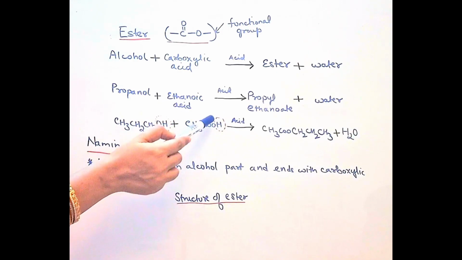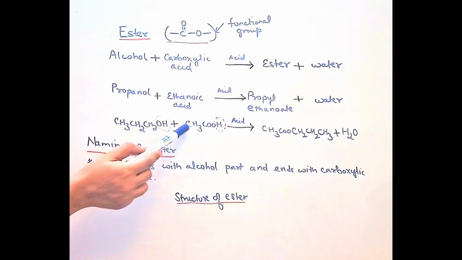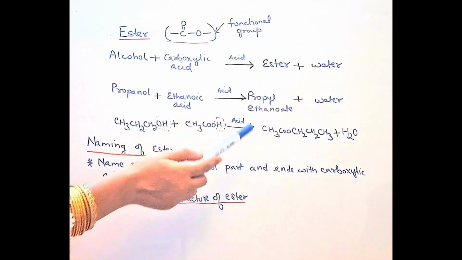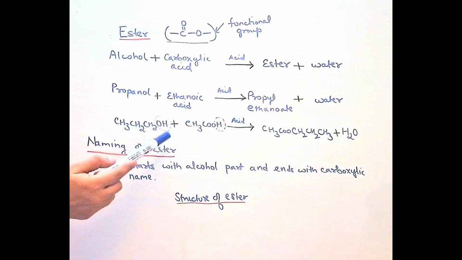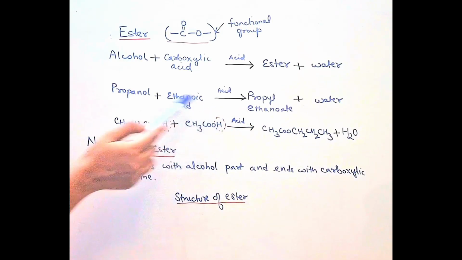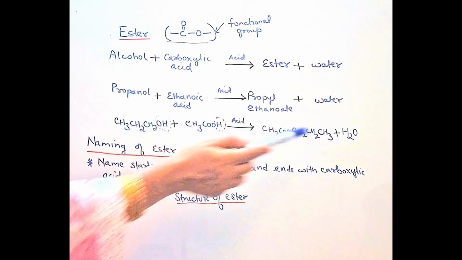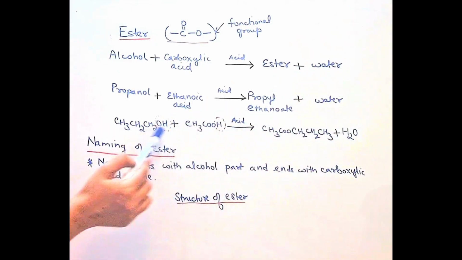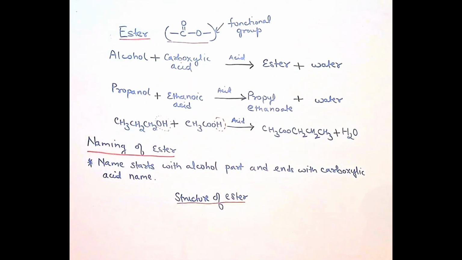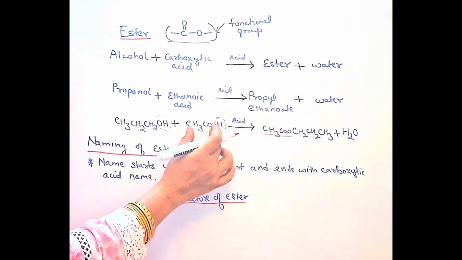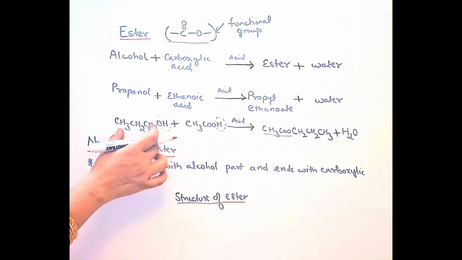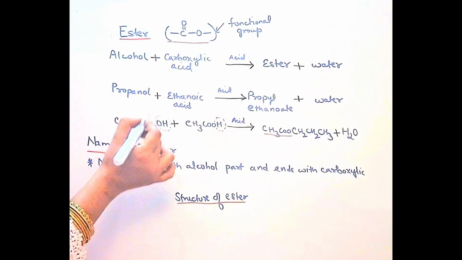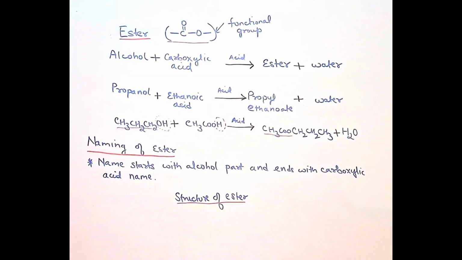When this reacts with ethanoic acid, ethanoic is a 2 carbon acid, because you see 2 carbon acid is this. The product will be propyl ethanoate. So how propyl ethanoate is formed, I tried to explain with a dotted line. H of acid will react with OH of alcohol and water is formed as a byproduct. Now this acid part will join with the remaining alcohol part and we will get the ester.